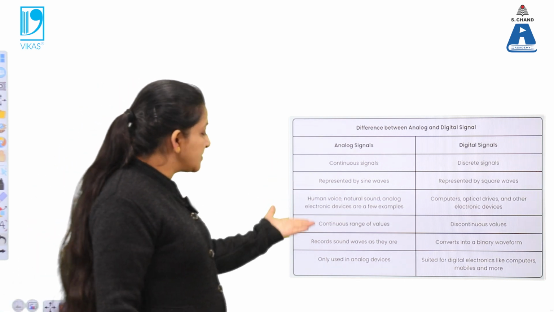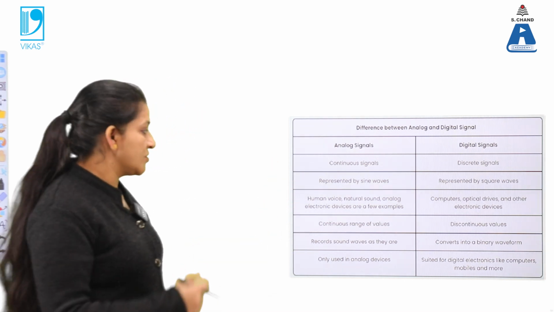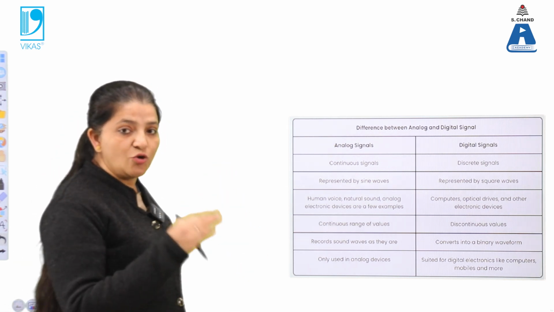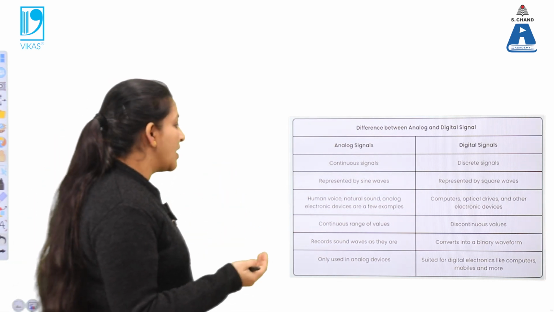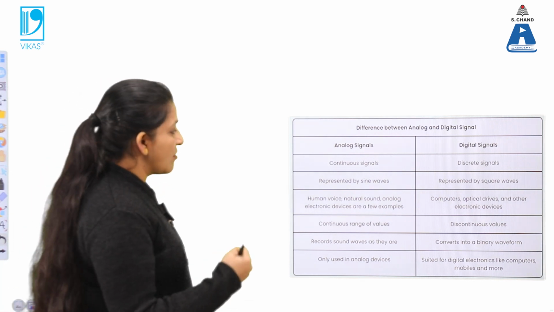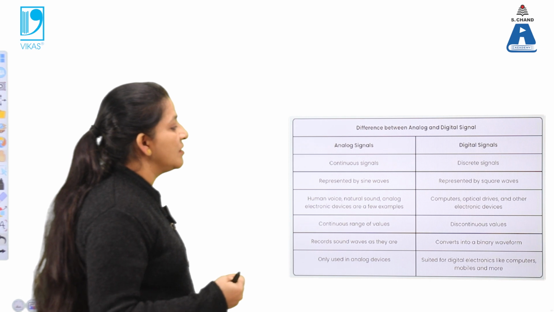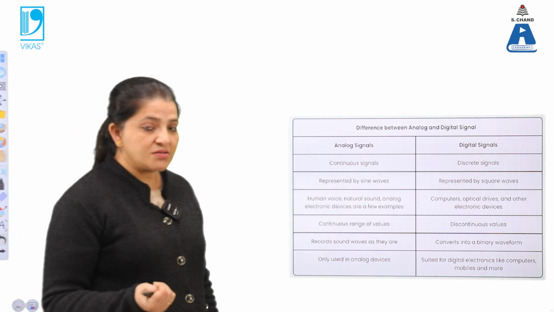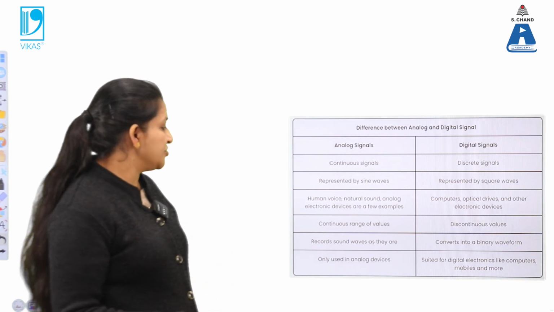Then what are the examples in this case? The human voice, because it comes continuously, so there is no break. So the human voice, natural sound, and analog electronic devices are a few examples of analog signals. While computers, optical drives and other electronic devices, or digital clocks, are all examples of digital signals.